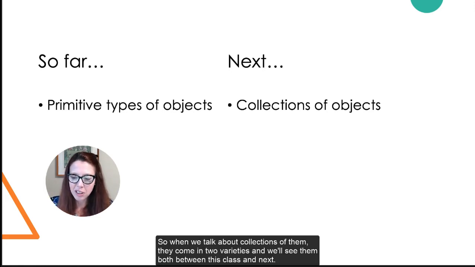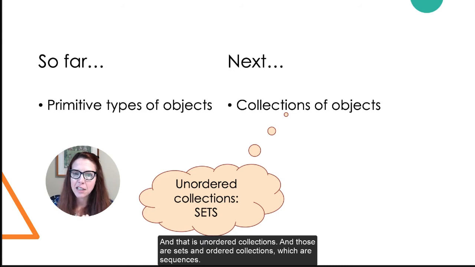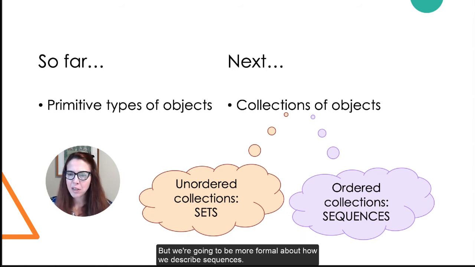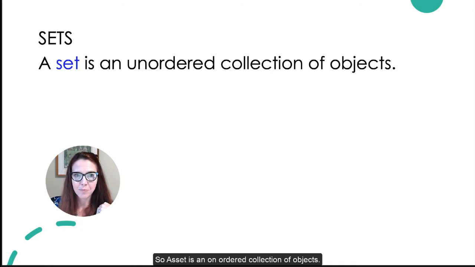So when we talk about collections of them, they come in two varieties, and we'll see them both between this class and next. And that is unordered collections, and those are sets, and ordered collections, which are sequences. And I've already used the word sequences because sequences are something you've seen in mathematics, but we're going to be more formal about how we describe sequences. So unordered collections are what are of interest to us right now. So a set is an unordered collection of objects.